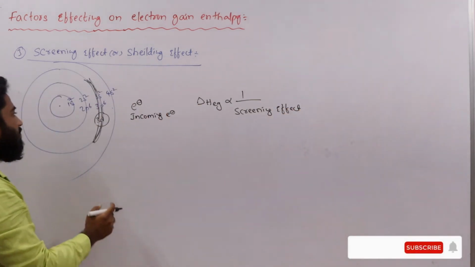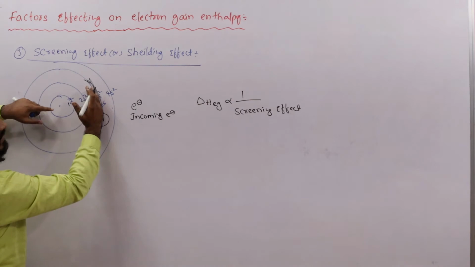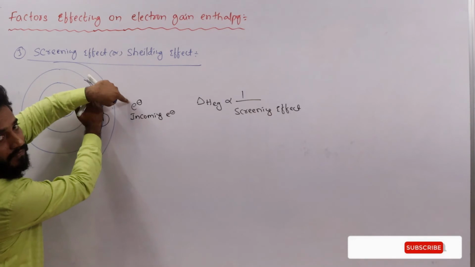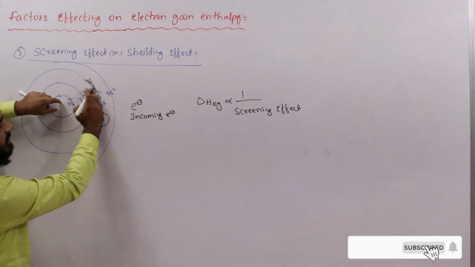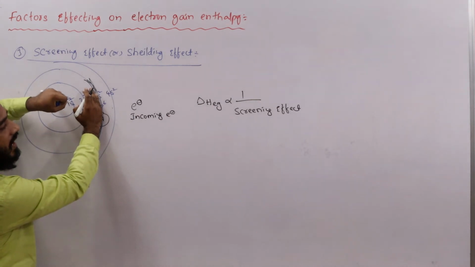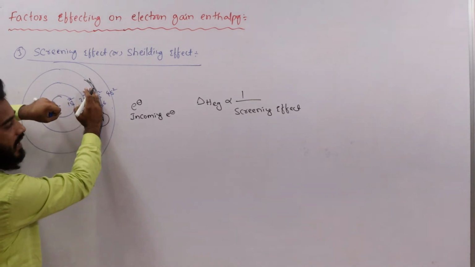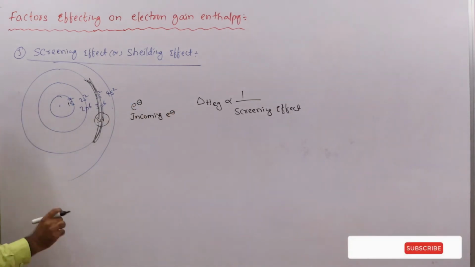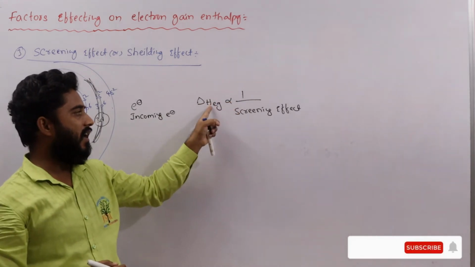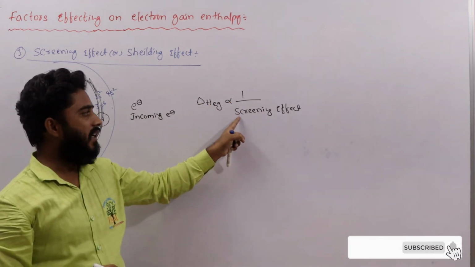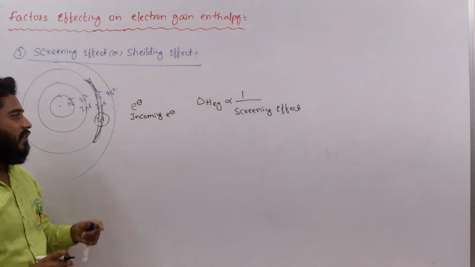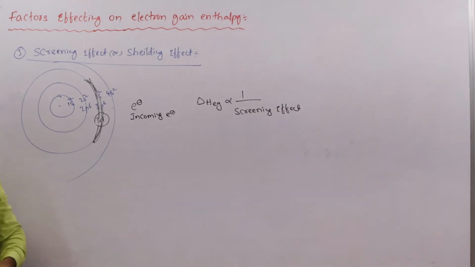So remember, as the screening effect, the number of electrons in the inner shell, increases, the nuclear charge on the incoming electron decreases. That's why this nucleus attracts this incoming electron with less affinity, and that's why it releases less amount of energy. That's why electron gain enthalpy is less as screening effect increases. As screening effect increases, electron gain enthalpy decreases. As screening effect decreases, electron gain enthalpy increases. So this is the third factor. So let us see the fourth factor.